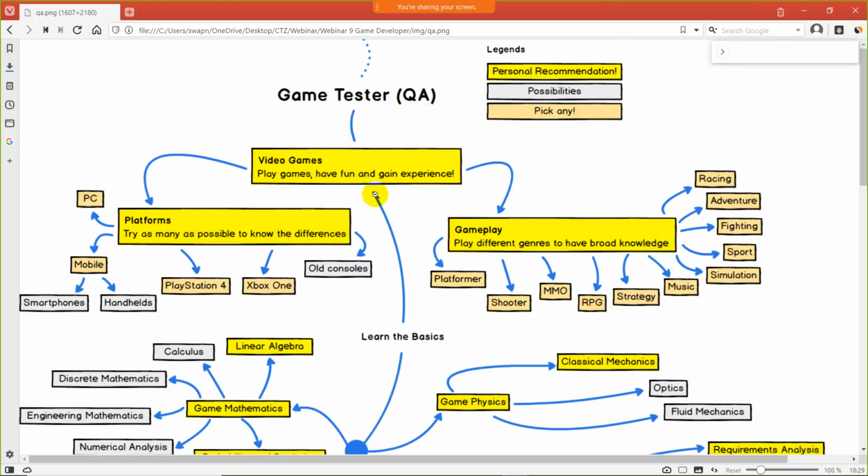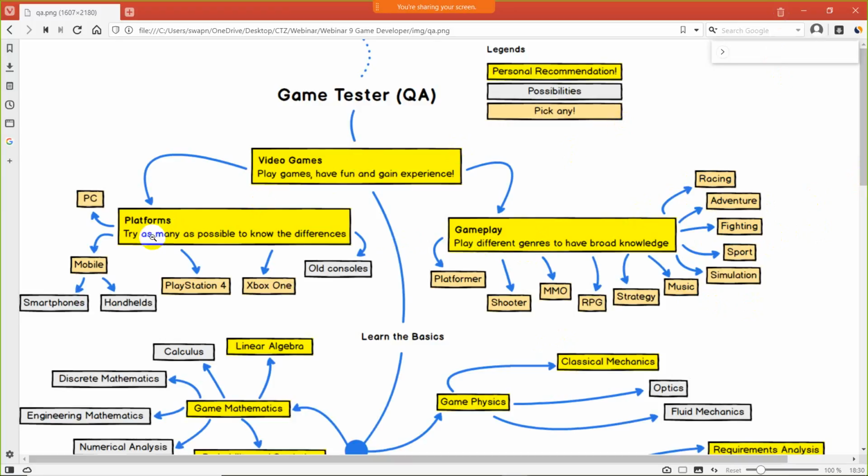So testing could be on different platforms, like a mobile platform such as a smartphone or handheld, a PC, PlayStation, Xbox or any old console, or any gameplay like platformer or shooter. See guys, we have discussed this. Gameplay could be a racing game, adventure game, fighting game, sport game, simulation game, music game, strategy game, RPG game, shooter, platformer. Car racing comes under the racing game. Fighting game, like WWE, comes under the fighting game. Adventure game, this is where PUBG comes.